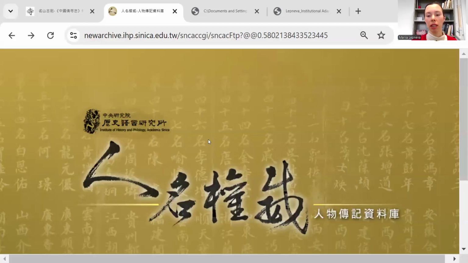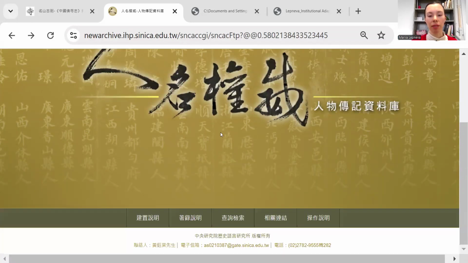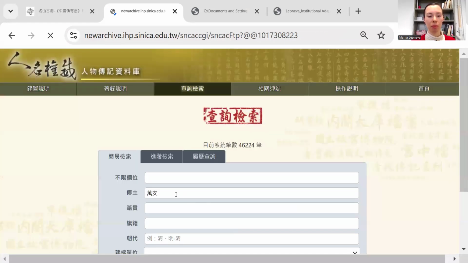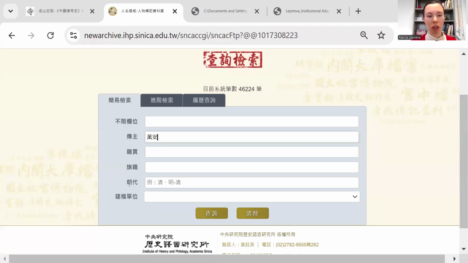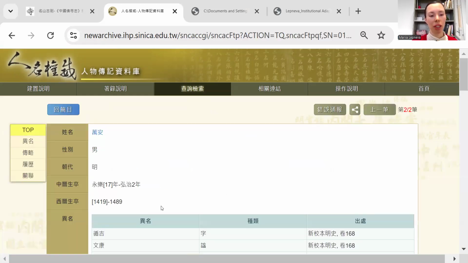I go to this database, 人物传记资料库 by Academia Sinica. Here at the bottom, there is a button, 查询检索. I press the button. Here, I already entered his name, actually. And I just press 查询 at the bottom. Here, I have Wan'an from the Ming dynasty. So I press on his name. Here, I have lots of information about this person. First of all, I got the dates. But the question now is, how do I show in my paper where I took the dates from?